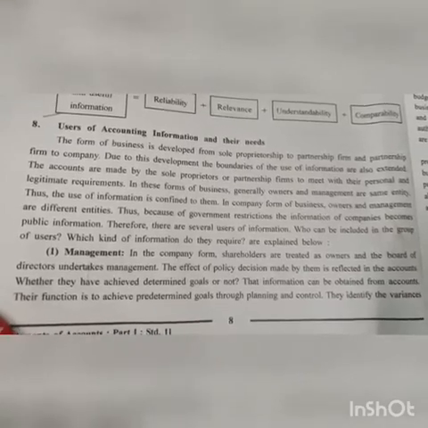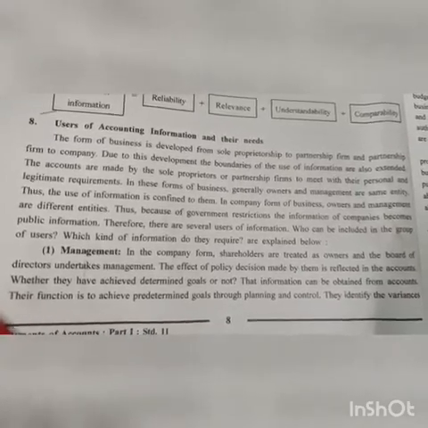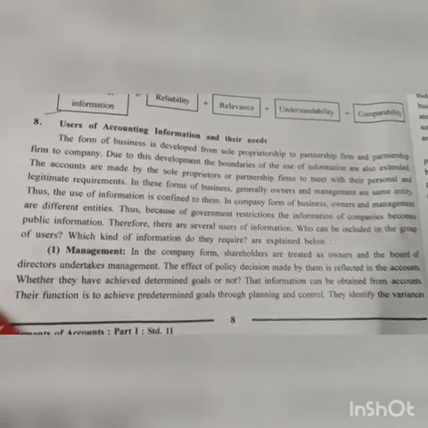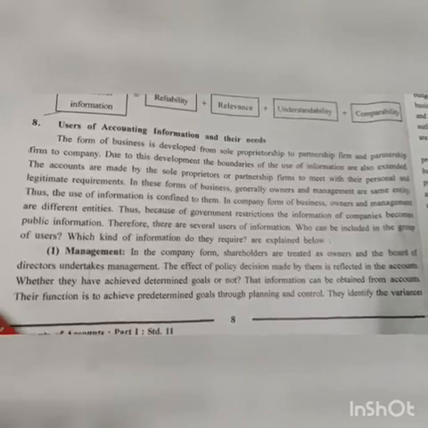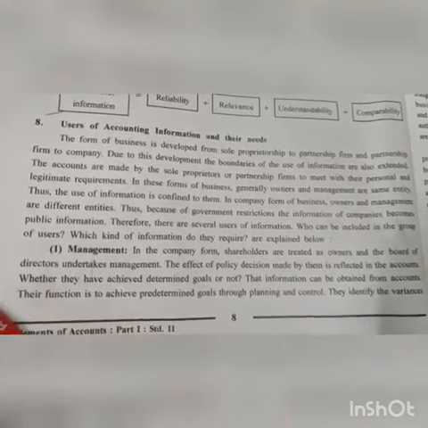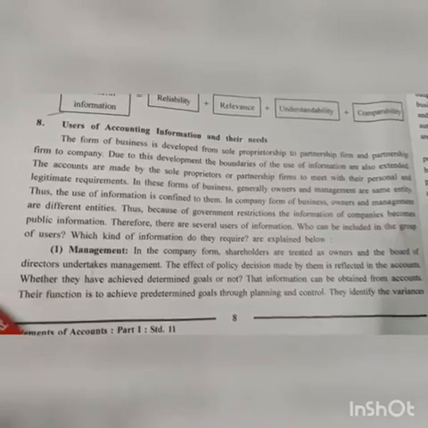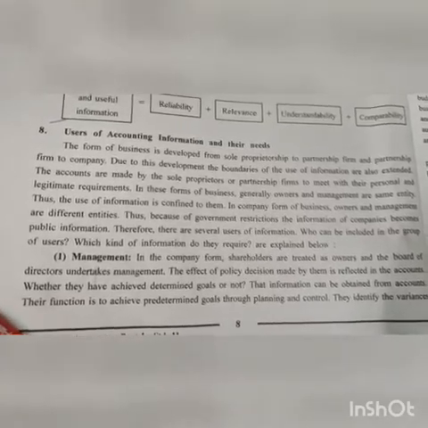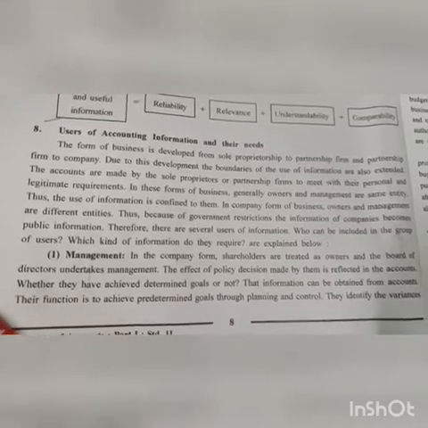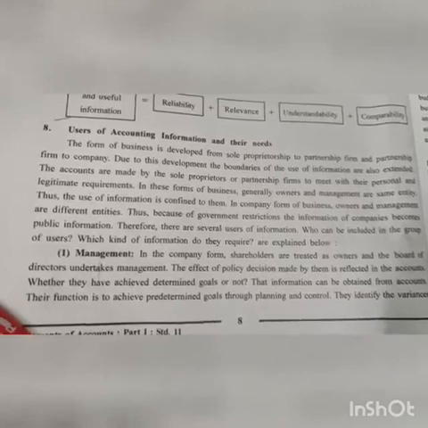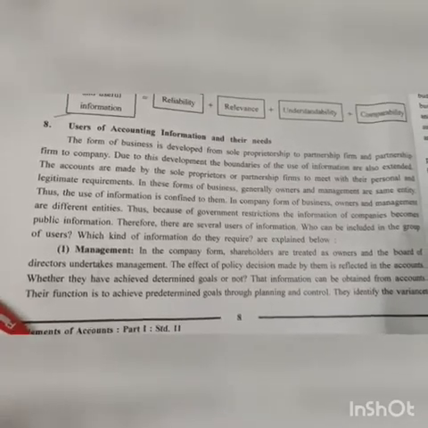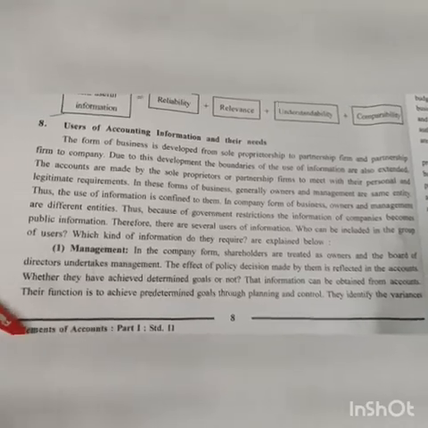The effect of policy decisions made by them is reflected in the accounts. Whether they have achieved the determined goal or not can be obtained from the accounts. Their function is to achieve predetermined goals, which they have decided previously through planning and control. When they start the business, they decide their goals. After some time, they compare what they decided with what they received, and identify the variances.